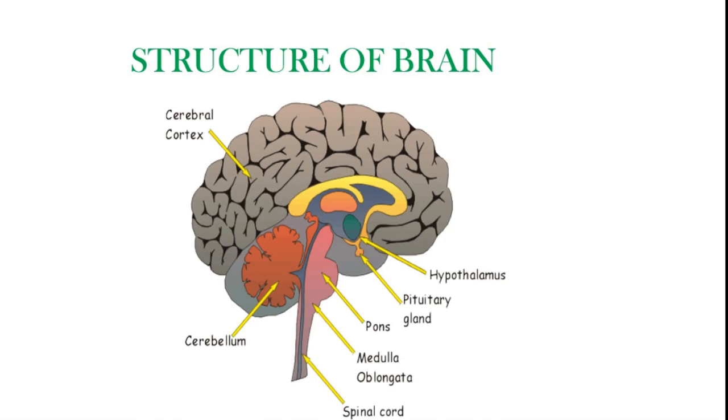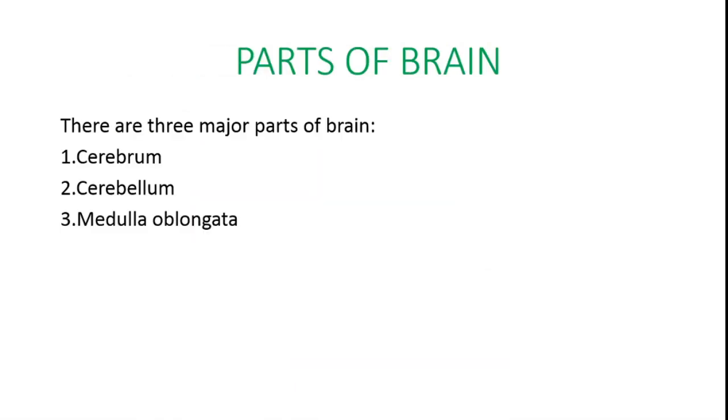Now one by one we'll study each part of the brain and the function of each part. In general, brain comprises three major parts: cerebrum, cerebellum and medulla oblongata.